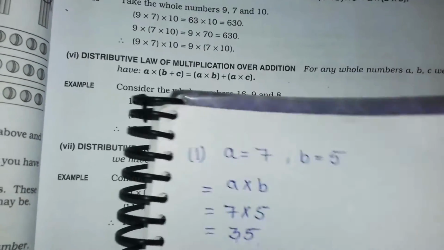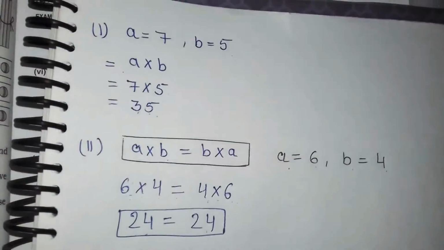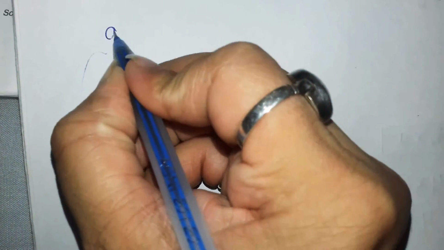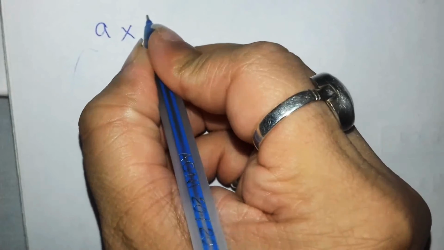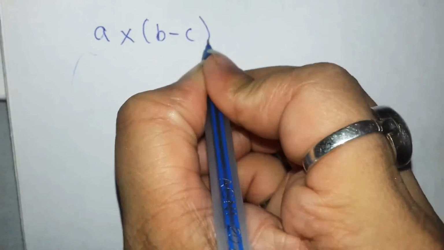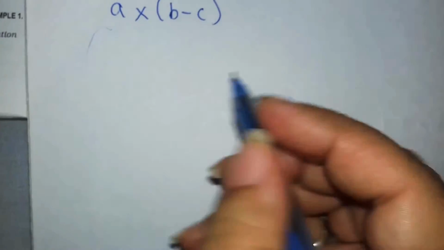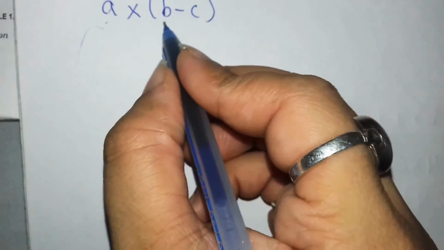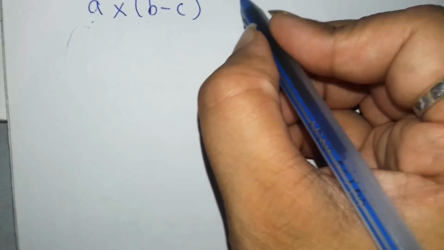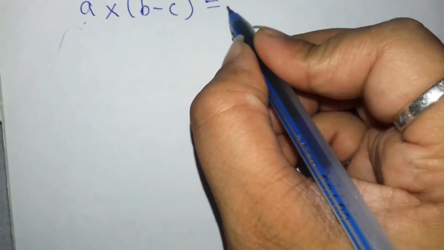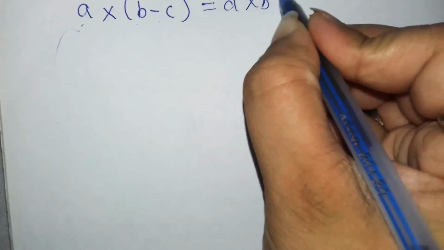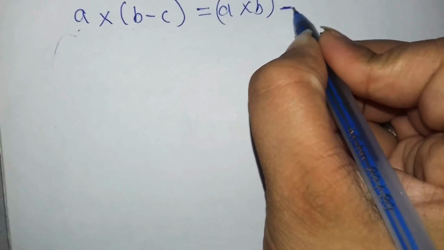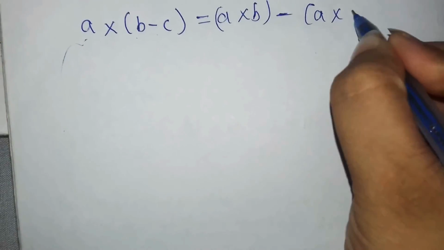So again, if a, b, c are whole numbers, then if a is multiplied by b minus c, then this will be equal to a into b in bracket minus a into c.